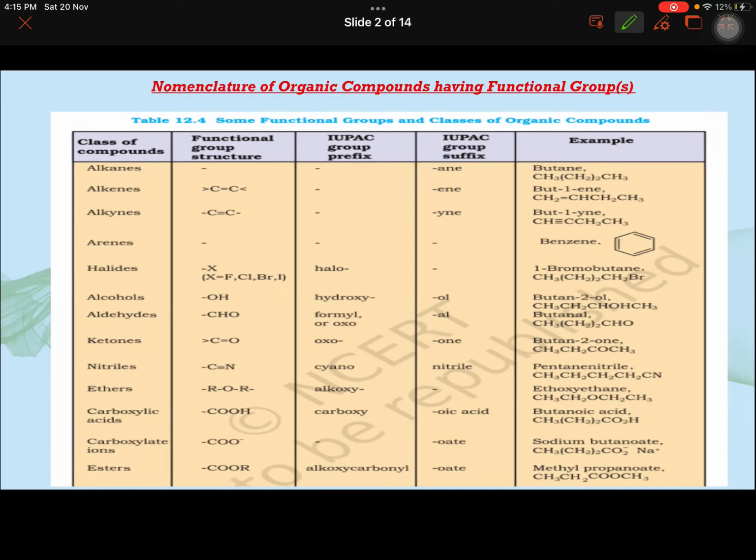If I take a few examples for alkanes, then the rule says that first of all, you have to search for the longest carbon chain in the molecule and then see from which side the substituent is coming closer.